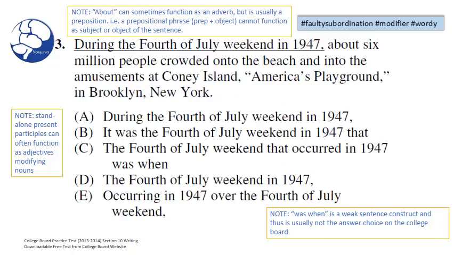Okay, here we are with the third time around. Remember, this problem deals with faulty subordination, modifier, and wordiness. As you can see, we've left our notes up here for your convenience. We're going to read the question again, then we'll give you a moment to pause the video and try to solve this question yourself. After that, we'll go ahead and solve it. Are you ready? During the 4th of July weekend in 1947, about 6 million people crowded onto the beach and into the amusements at Coney Island, America's Playground, in Brooklyn, New York. Okay, go ahead and pause your video.